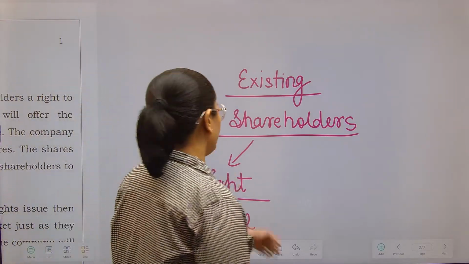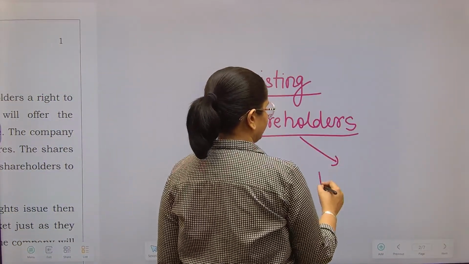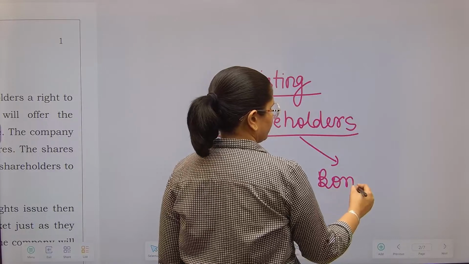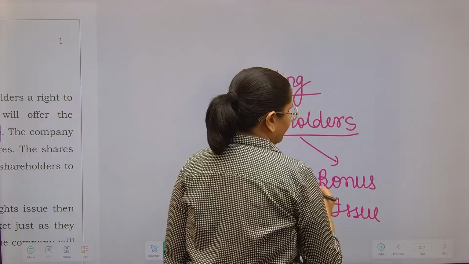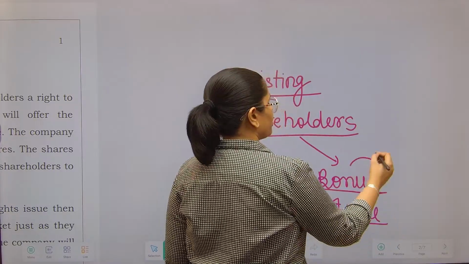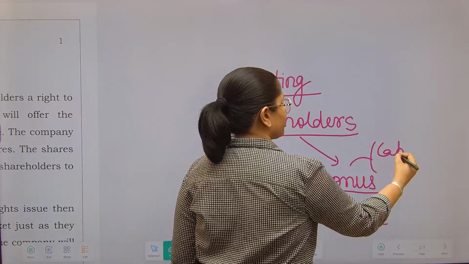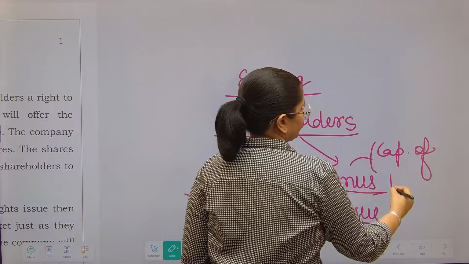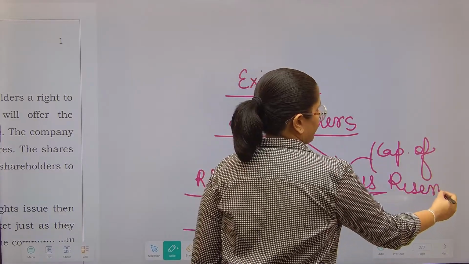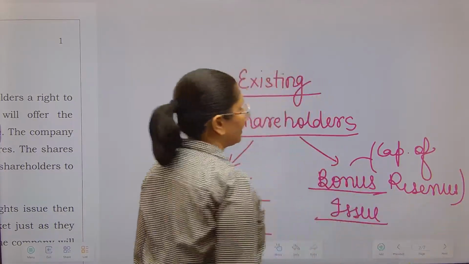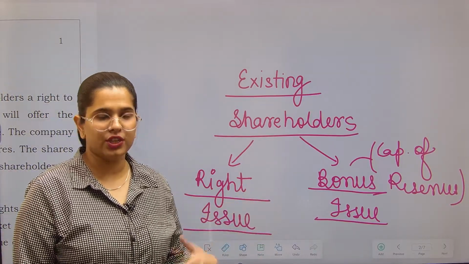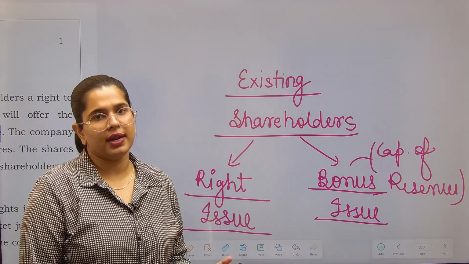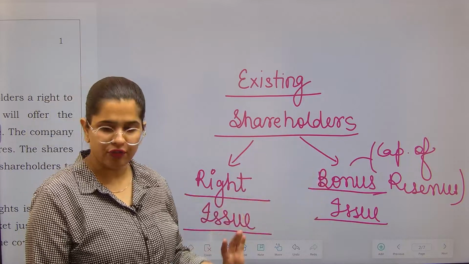And then we have bonus issue of shares. Bonus issue is also called capitalization of reserves, and over here we are issuing the shares free of cost to our existing shareholders.